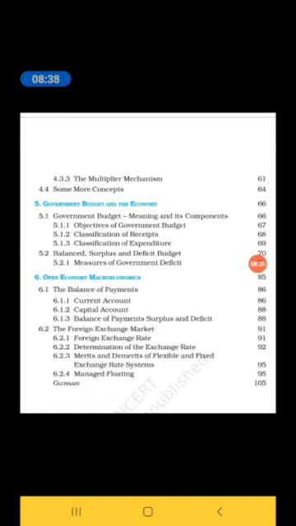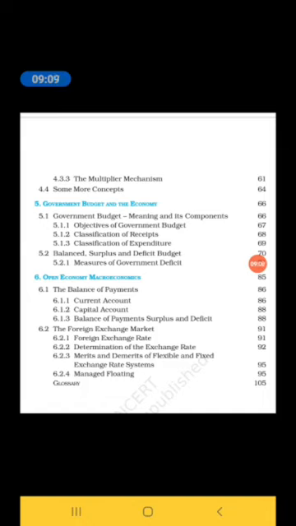Come to the fifth chapter, that is government budget and the economy. So here we learn the meaning of government's budget and what are the components that come in the government's budget. Thereafter, the objectives of government's budget, classifications of receipts, classifications of expenditure, what is balanced budget, what is surplus budget, what is deficit budget, that we understand here.